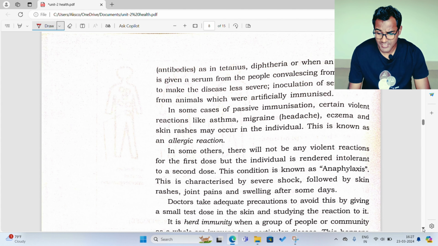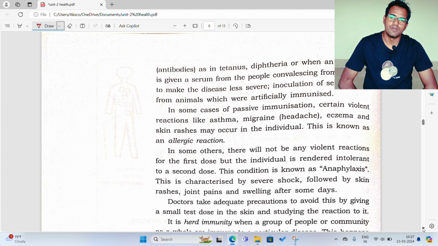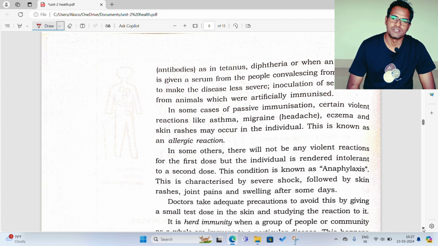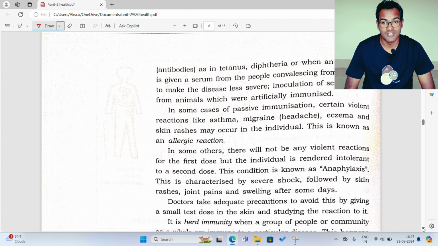So in some cases of passive immunization, certain violent reactions like asthma, migraine, eczema, and skin rashes may occur in an individual. This is known as allergic reaction. See, now we have the very best example, right, of COVID-19. When you were going to take the vaccine for COVID-19, the doctors asked you, do you have any allergy?